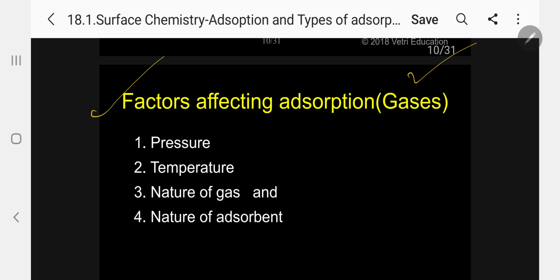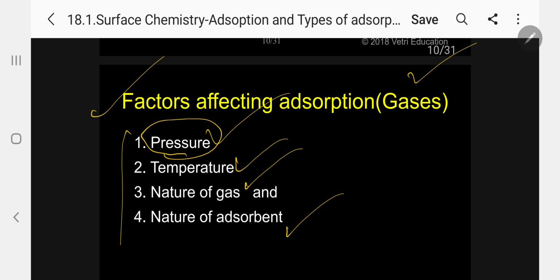Rarely liquids and solids we are using. So, considering gases as adsorbate, there are 4 factors which will affect the adsorption: pressure, temperature, nature of the gas, and nature of the adsorbent. Kindly follow. Pressure is the important factor which will affect the adsorption. Whenever pressure increases, automatically the adsorption increases.